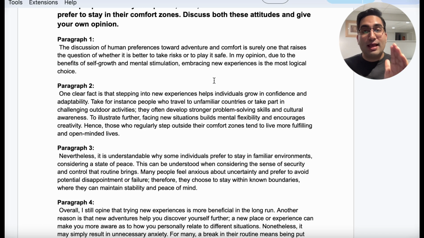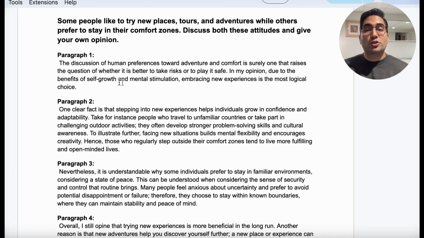Now, guys, this sample I'm showing you is going to score full marks, 9 out of 9, if not 8.5 out of 9, lowest. There cannot be any level where it goes below that. Why? Just look at the words and phrasing that is present here. Starting with the discussion of human preferences toward adventure and comfort is surely one that raises the question of whether it is better to take risks or to play it safe.